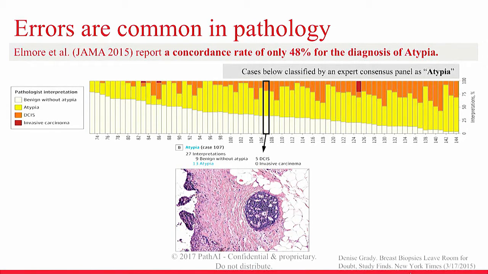Here's one example of a certain case. This image was shown to 27 different pathologists, and a third of them said this is completely benign, clean bill of health. 13 of 27 said this is atypical, requires further intervention. And 5 of them said this is actually cancer.